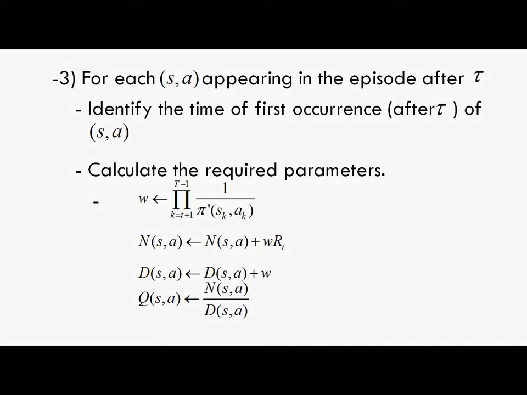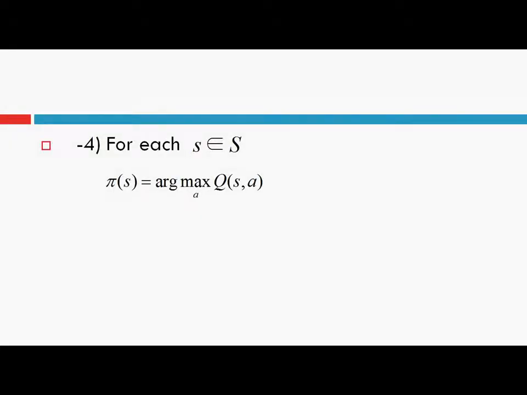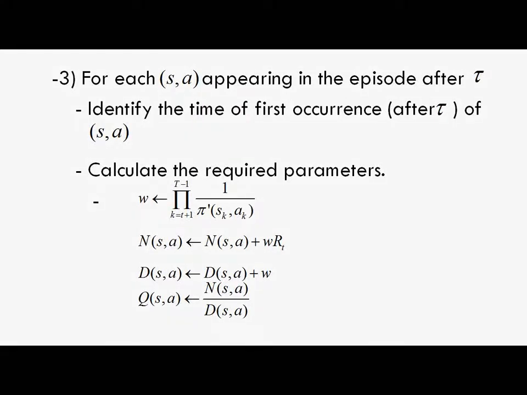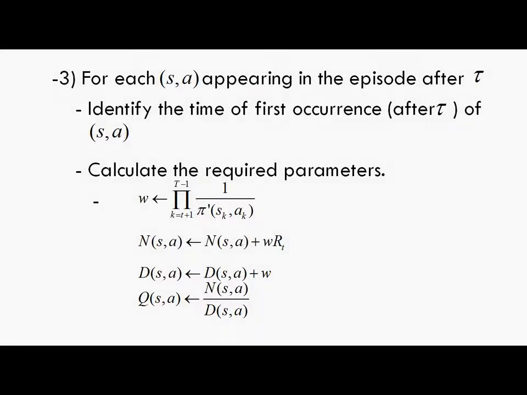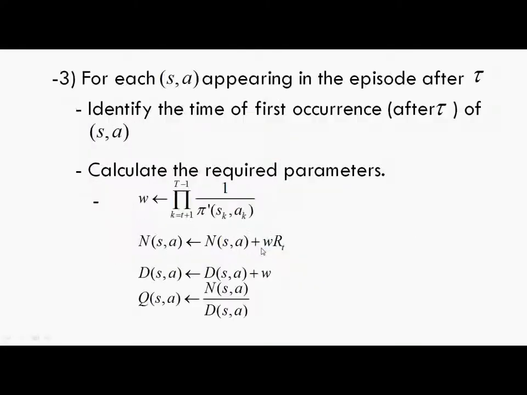This is totally different from all the algorithms that we considered in this lecture. And finally, the fourth step is the improvement step. That is, we are still following the idea of GPI. Please note that here again we have eliminated both the assumptions by making our behavior policy epsilon soft. We do not require the assumption of exploring starts, and we are following the concept of value iteration. Therefore, again, we do not require an infinite number of episodes in the evaluation step. We are just using a single episode, and then we are performing this evaluation of our action value function.